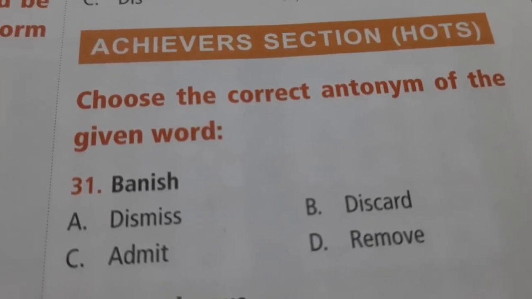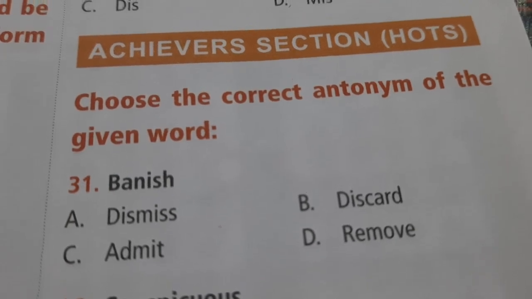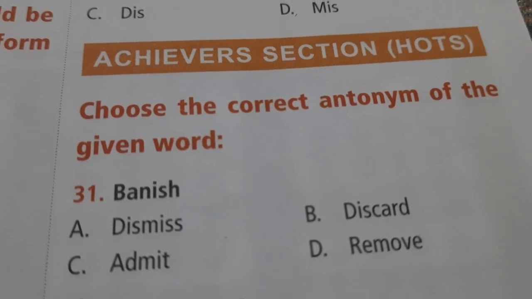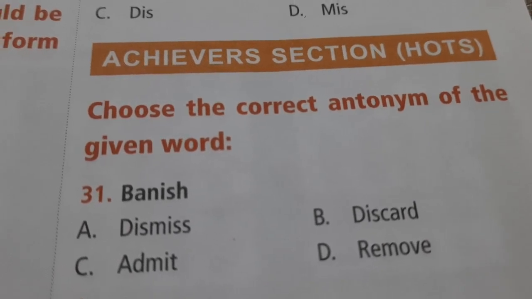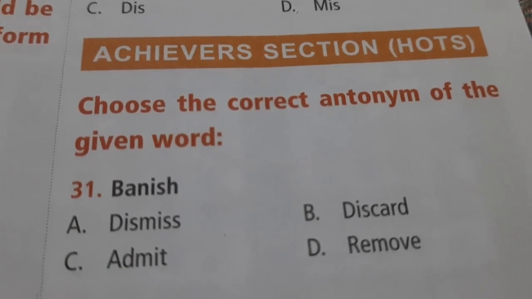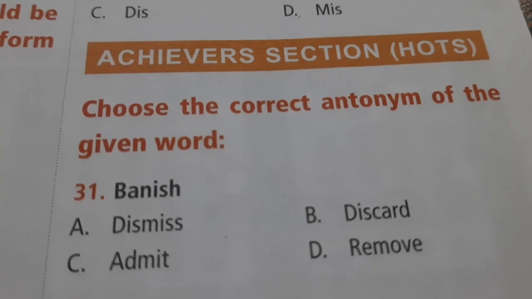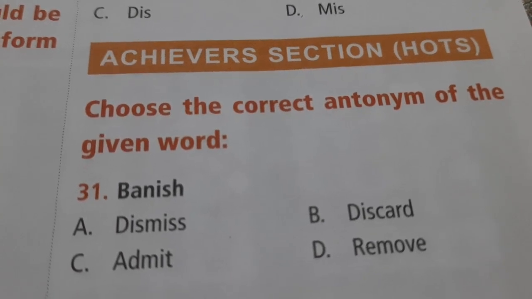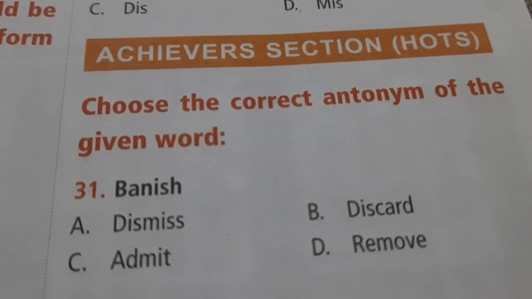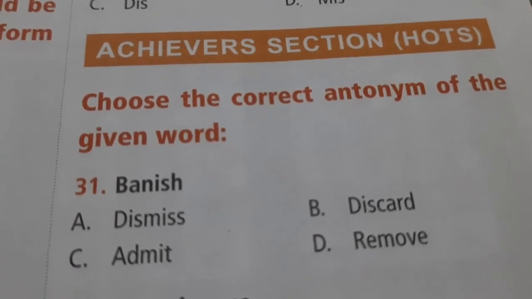The first question in this section is question number 31, banish. What is banish? Banish is to send somebody away, especially as a part of punishment, right? Which is like you getting rid of someone. So probably can be from the country as well, and hence antonym for banish is to admit someone, to take someone into the country.